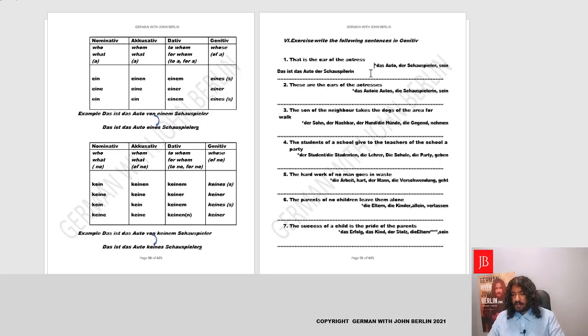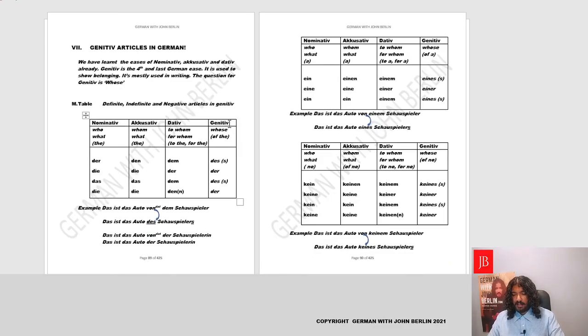Yeah. Okay. Now we can make it plural as well. These are the cars of the actresses. So we could write, these would be, we'll be learning it in the future. Let me help you out here. These are, perfect, are the cars. We'll conjugate for plural since we're talking about plural. Sind die Autos. Whose cars are these? Of the actresses. We'll go to genitive.